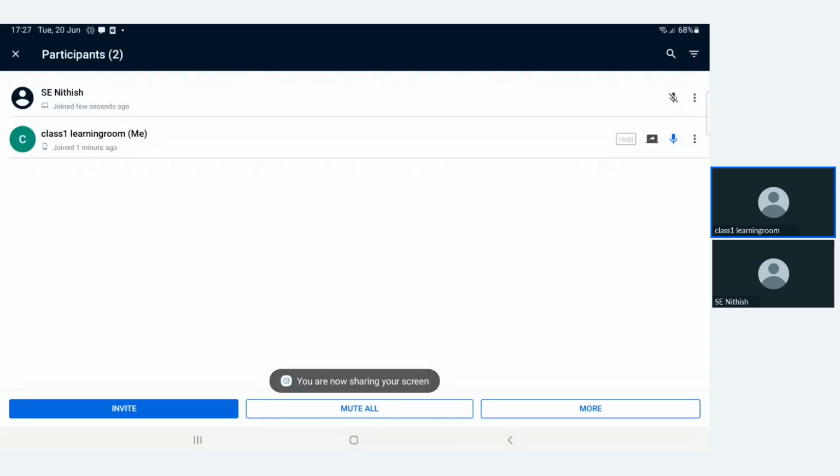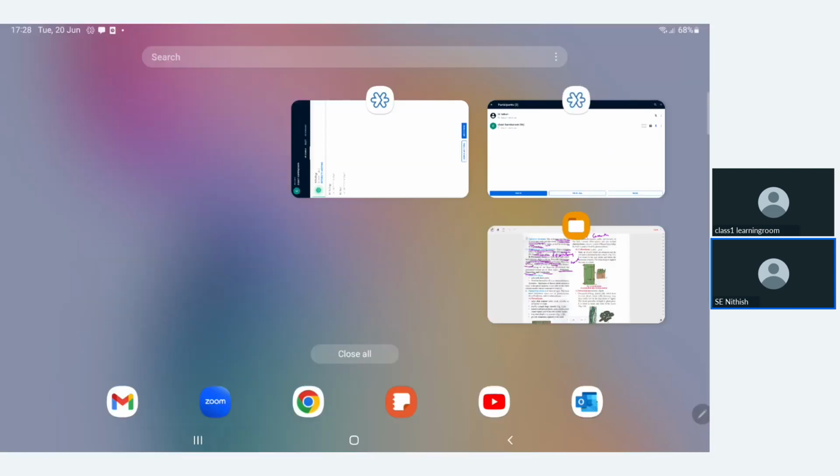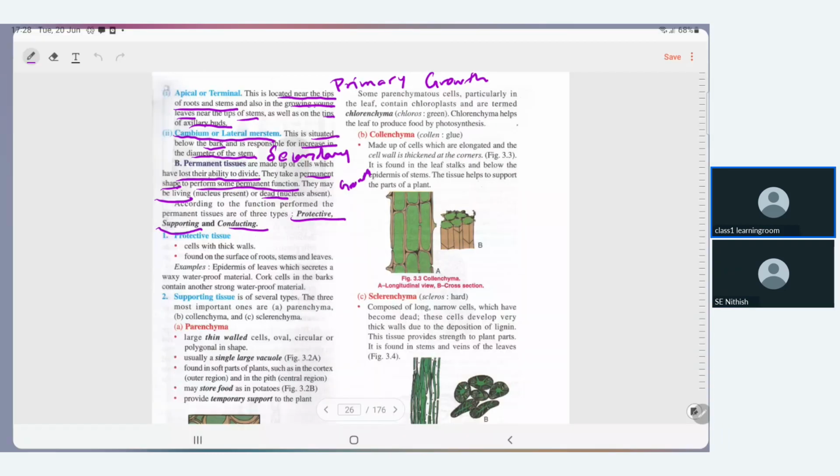Nitish. Good evening, Nitish. Can you hear me? Good evening, sir. Yes, I can hear you, sir. I was muted, sir. I thought there was something. Okay. Nitish, are you able to see the screen? Yes, sir, I can see. Very good.